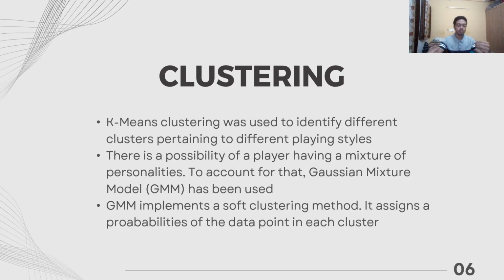So what GMM basically does is it assigns a probability that a data point belongs to a cluster. If there are personalities 1, 2, and 3, a person could have a probability of 75% of personality 1, 10% of personality 2, and 15% of personality 3. This is the reason why I used GMM.